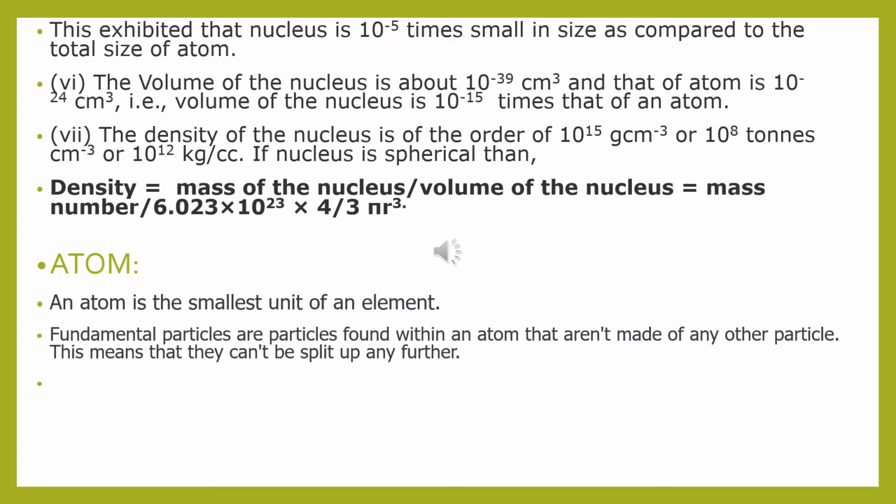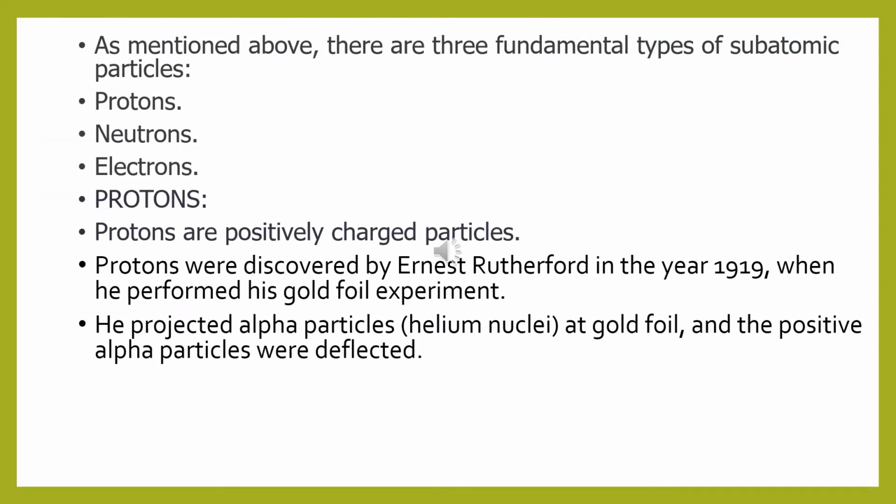What is an atom? An atom is the smallest particle. There are fundamental particles of an atom. As mentioned above, there are three types of fundamental subatomic particles: protons, electrons, and neutrons. First, we are discussing protons. Protons are positively charged particles.